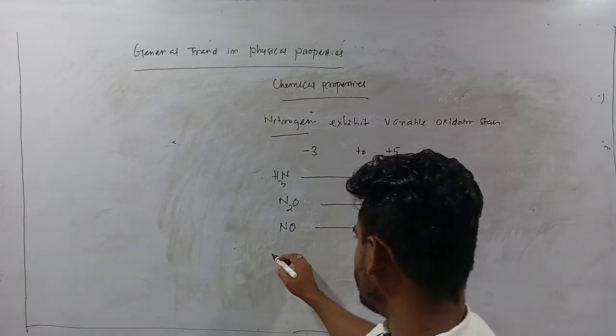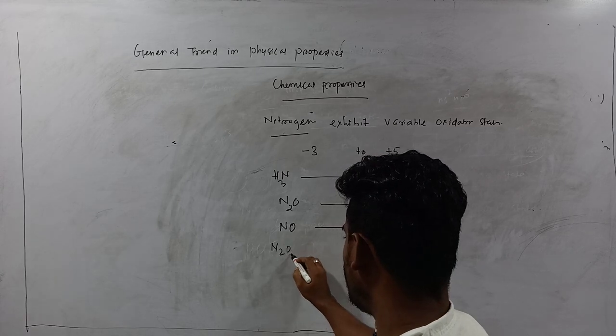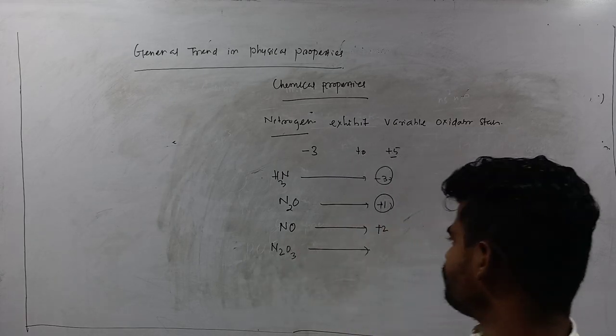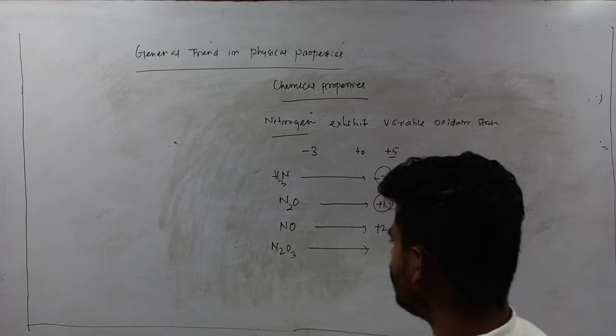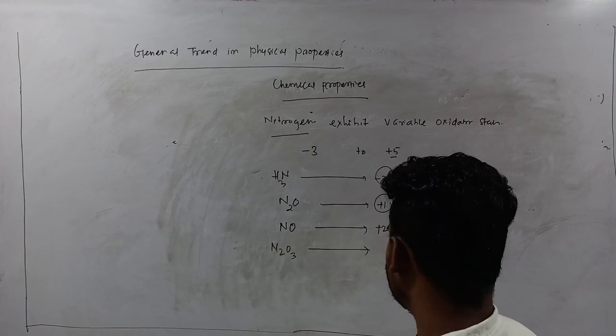Next I can consider N2O3. Then tell me, here the oxidation state of nitrogen will be how much? +3.